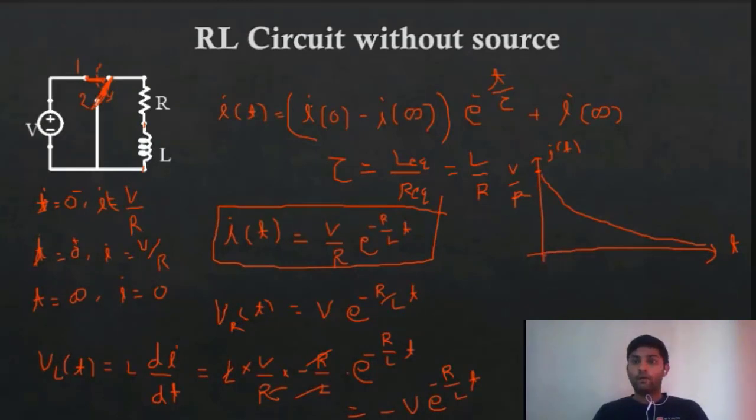And the response will be like, if you consider it in the same diagram, suppose this is your V. Okay, let me rewrite it. Let's consider that this is your VR, and your VL will be given by this. So this is your minus V and this is your plus V. You can observe that at any time your total voltage is 0. So this is the overall response of your RL circuit without any source. In this circuit, after switching you do not have any voltage source.